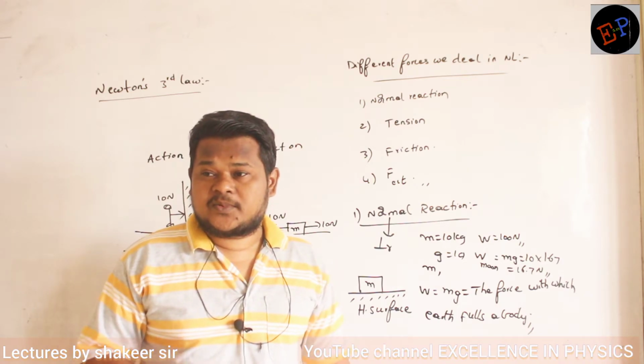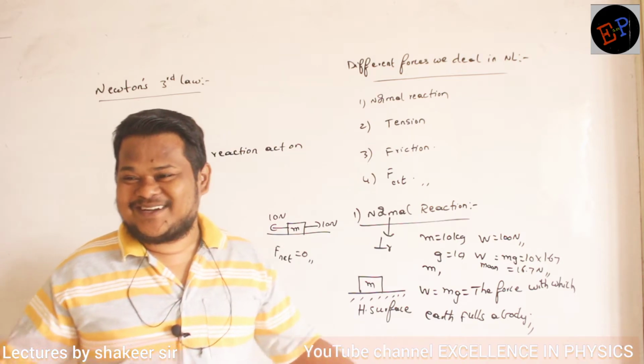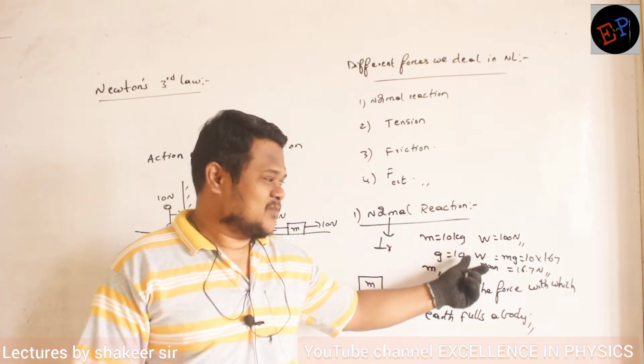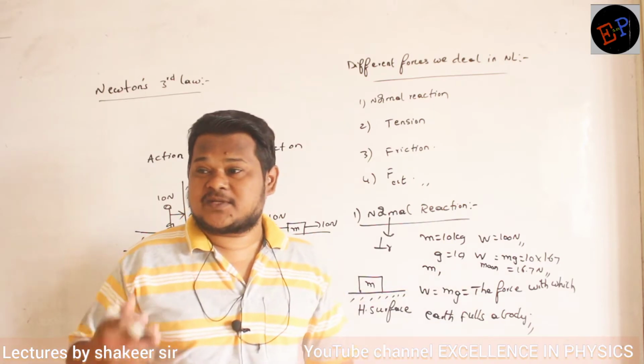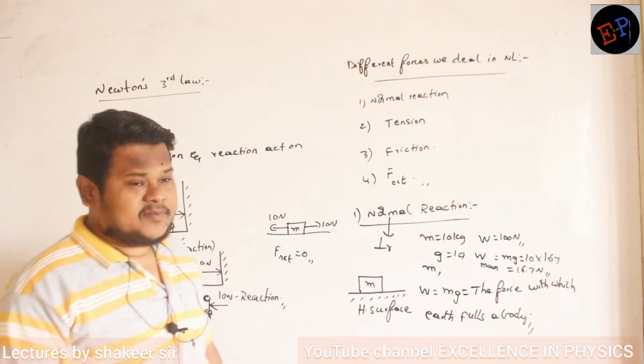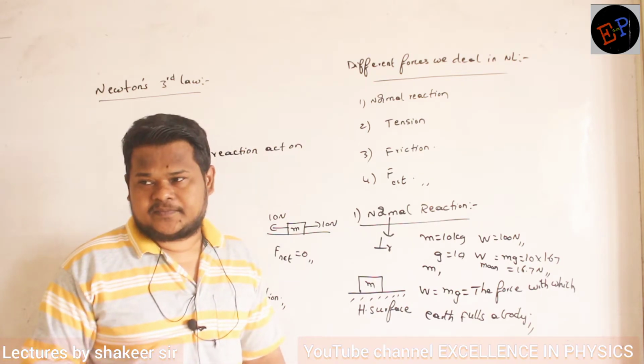So when you want to go on a diet, it's very simple: just go to the moon, check our weight and come back. We feel very weightless. Clear? Earth is pulling us with a very big force, but the moon pulls us with a force 6 times lesser. Are you able to understand? So weight is nothing but the gravity, the force with which any planet pulls our body, that is called the weight of a body. Are you able to understand?